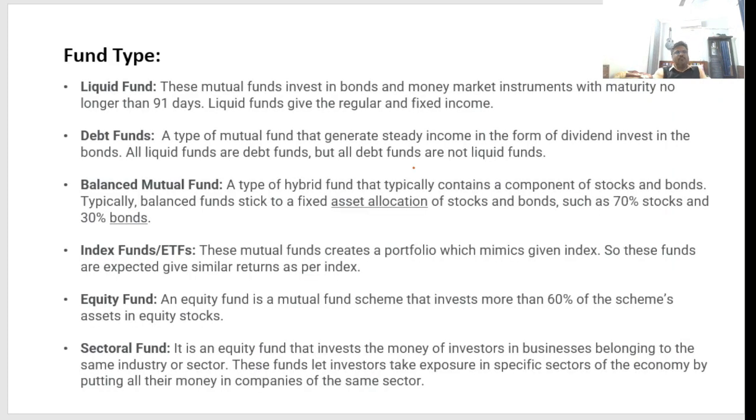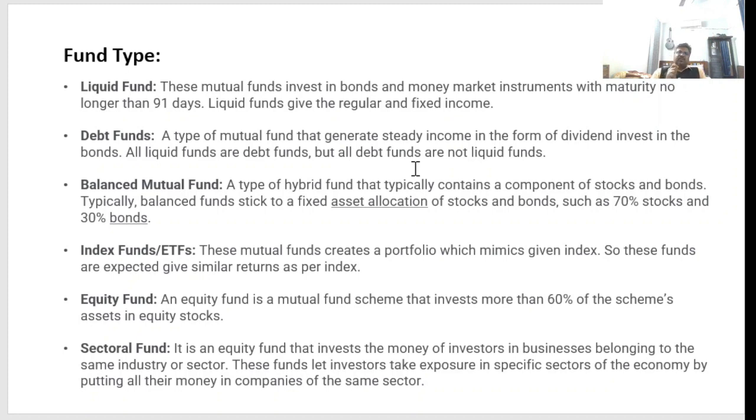Now let us move to the next. Now we have to understand the fund types. So there are six types of funds. One is liquid fund, second is debt fund, third is balanced mutual fund, then index fund, next is equity fund, and last one is sectorial fund. So the most common funds are balanced fund, equity fund, and debt fund. So usually people are investing in this type of fund. So let us understand what is liquid fund.